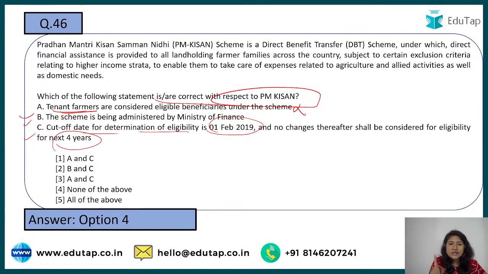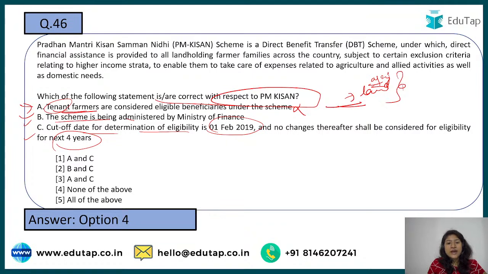If you remember the eligibility criteria that we have just studied, it is not about the size of the land holding, but the minimum criteria is that the person should have land, an agriculture land we are talking about. It's not about how much area they have, but they should at least have agriculture land. So these tenant farmers are not benefited. What are tenant farmers? They do not have their own land, they have rented it for agriculture purpose. That is why they are not included.